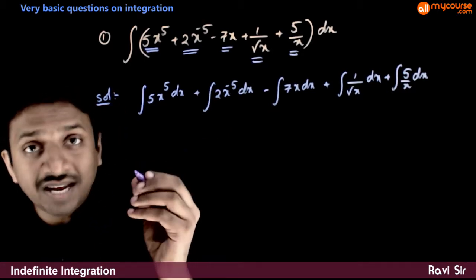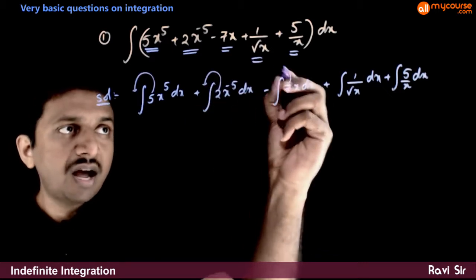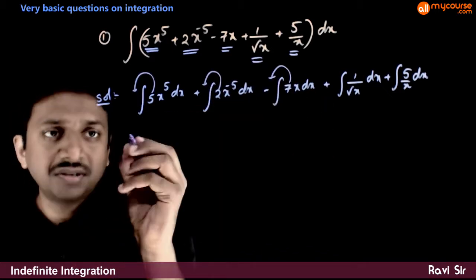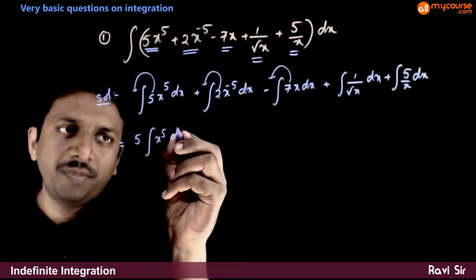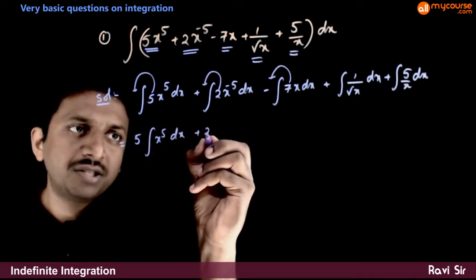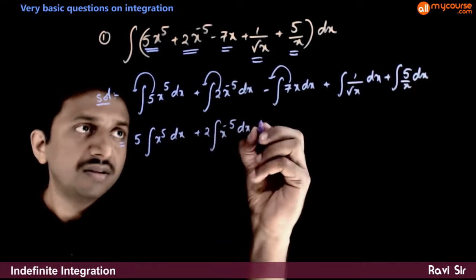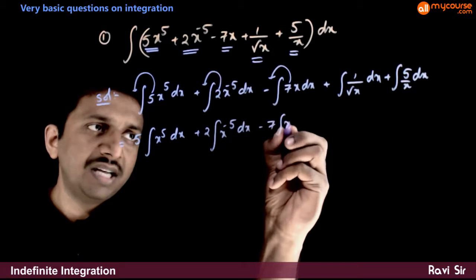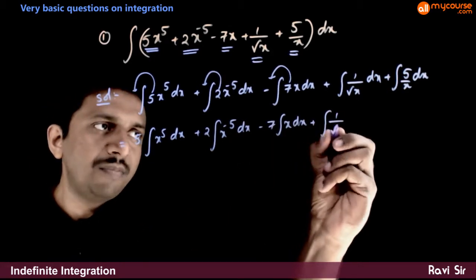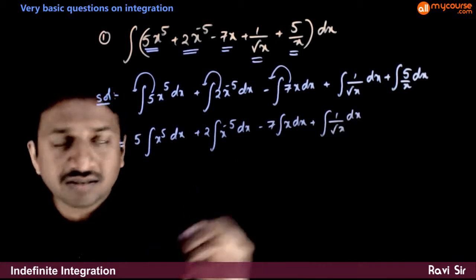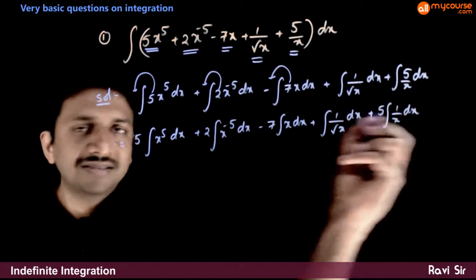Now, from the second formula, we can bring these constants outside the integrations. So that is equal to 5 times integration of x to the power 5 dx plus 2 times integration of x to the power minus 5 dx minus 7 times integration of x dx plus integration of 1 by root x dx plus 5 times integration of 1 by x dx.